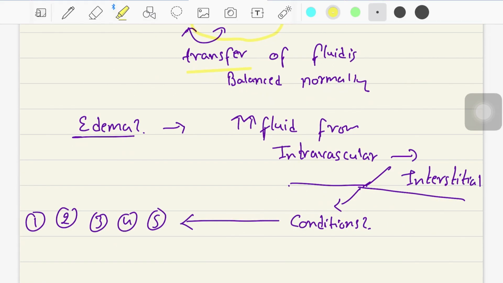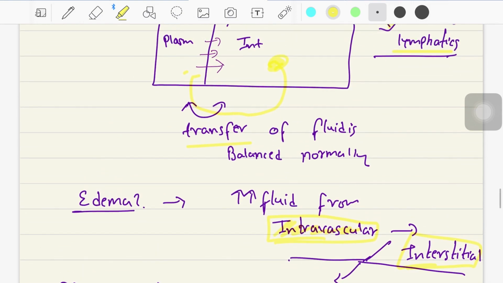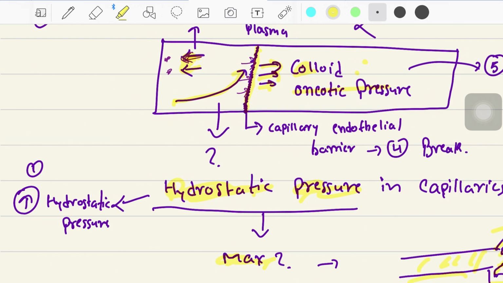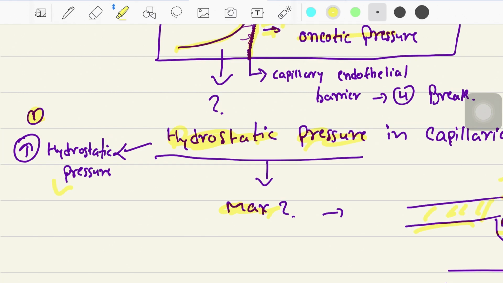Now, why is edema developing? What are the reasons behind it? First of all, what is edema? Edema is excess fluid from the intravascular compartment being transported to the interstitial fluid. There are 5 conditions that are given in Harrison. We will be talking about them one by one. First condition is the hydrostatic pressure of the blood. When hydrostatic pressure is increased, there can be development of edema.